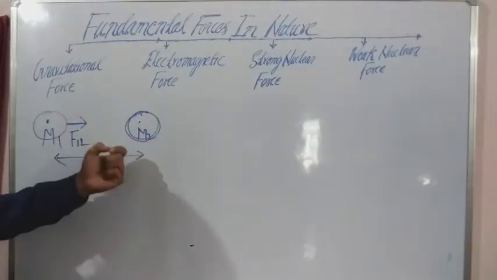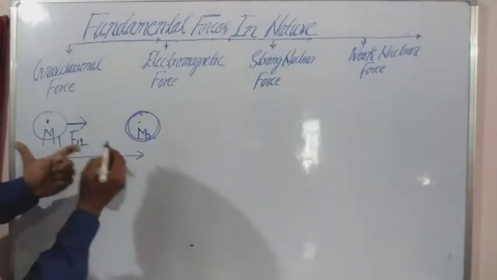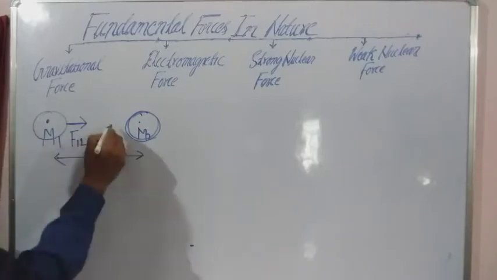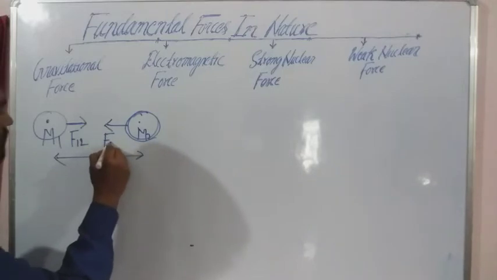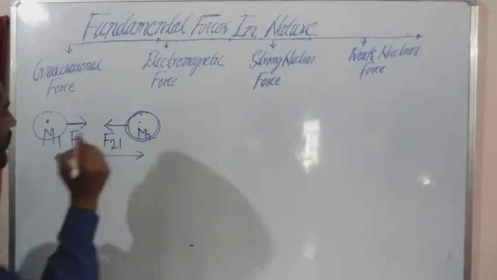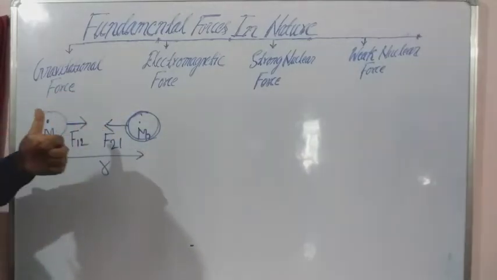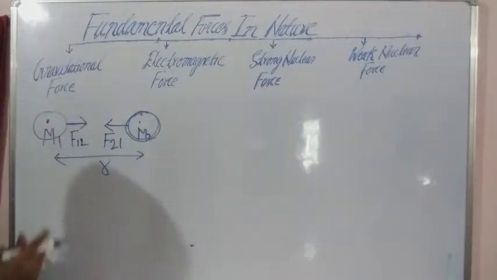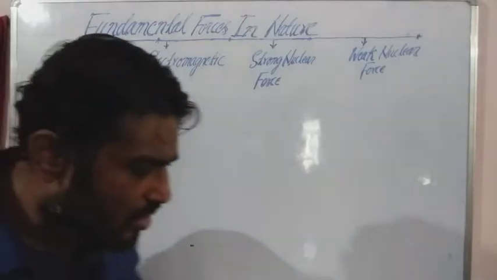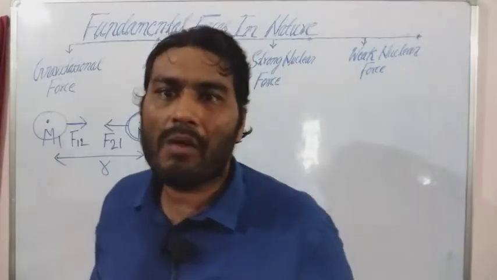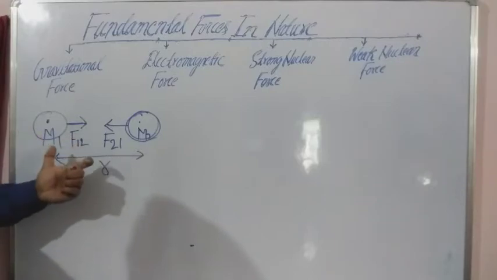This mass is getting attracted towards m1, so the force on m2 will be this, the force on the second mass due to the first mass. This mass applies force on this mass, and in turn this mass applies force on this mass. This analogy can be drawn from Newton's third law of motion. So this is the gravitational force of attraction.